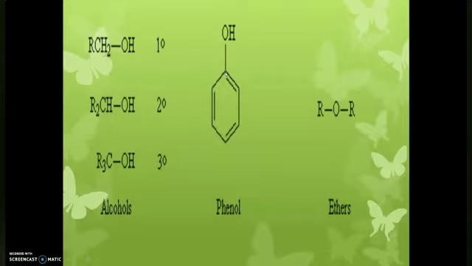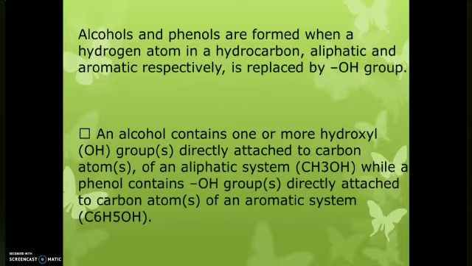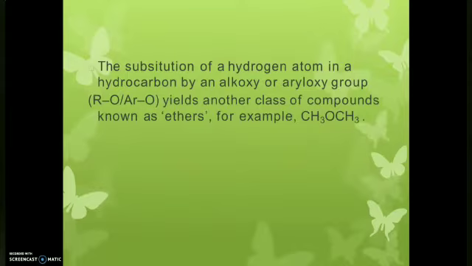And ethers, the OR group is directly attached to the carbon atom. Examples for alcohols are methanol, ethanol, etc. For phenol, cresol, etc. We'll see them one by one. For ethers, the general formula will be R-O-R. This R may be any group, either aryl or alkyl. Here you can see the example.